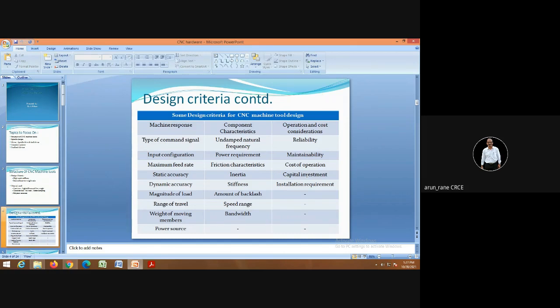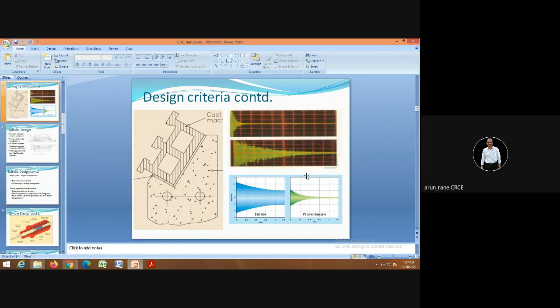Similarly, your operation cost also you have to consider for designing. That is, the cost of the operation should be less. Obviously, as an investor, you will see that your investment is less, your installation requirement is less. So these are the design criteria.